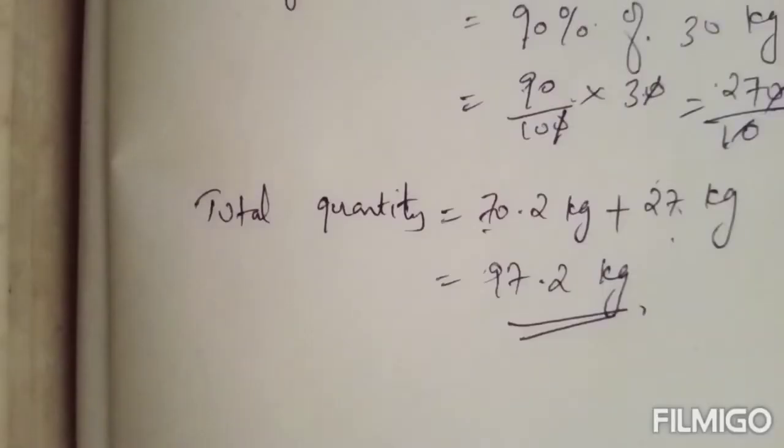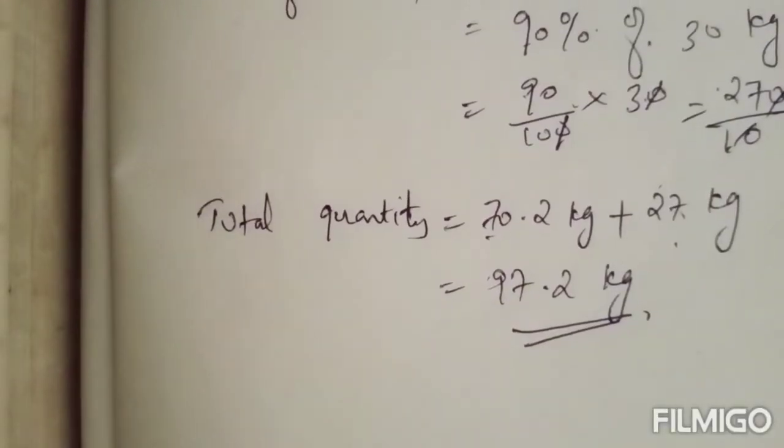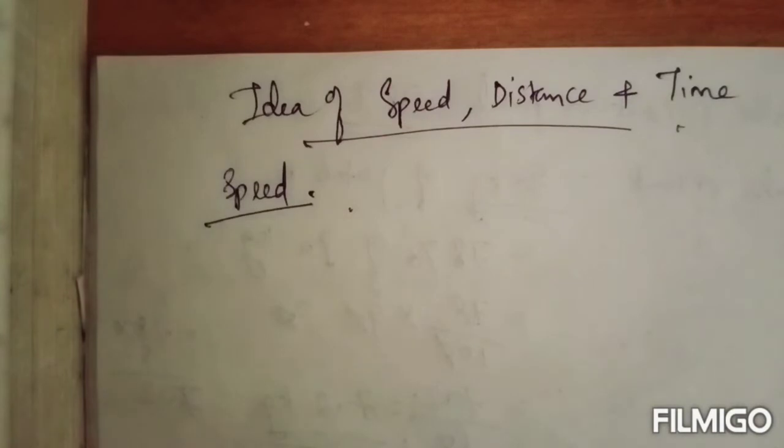Okay. So our chapter 16 is over. That revision exercise is not needed, you just go through that. Okay. So next chapter, chapter 17, idea of speed, distance and time.